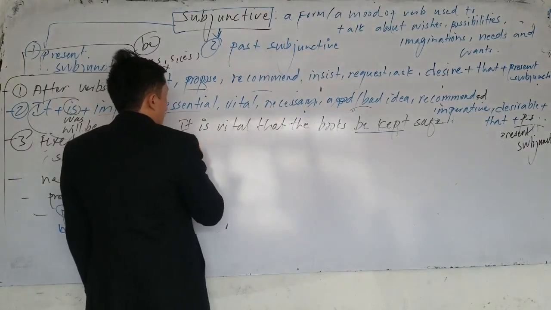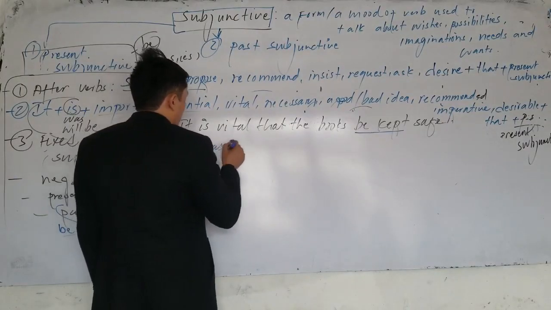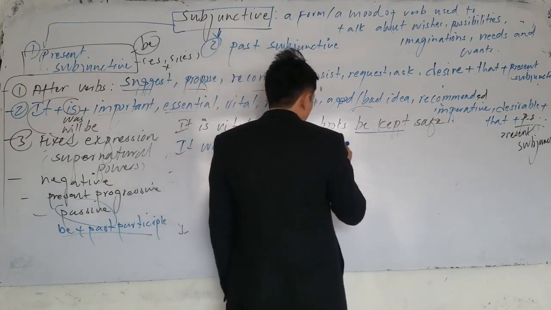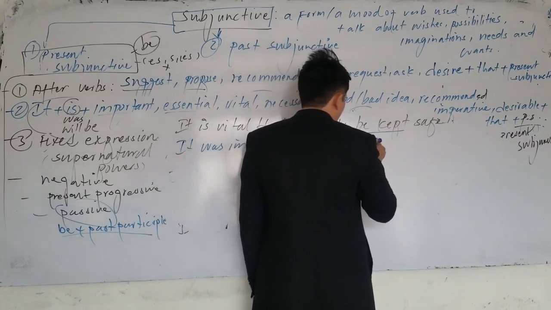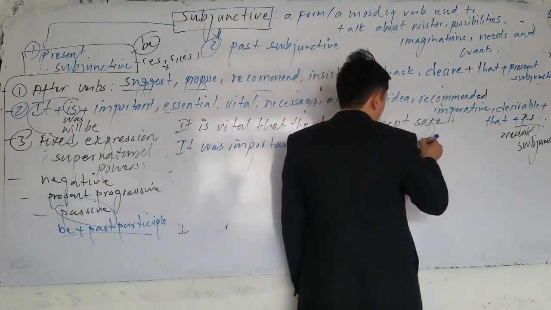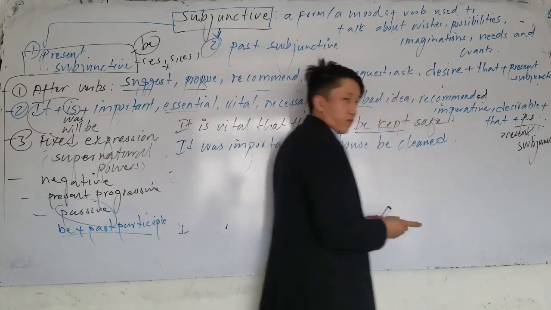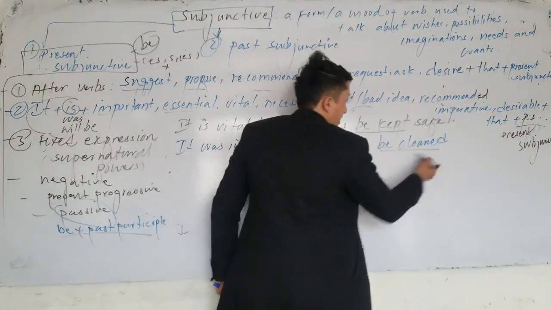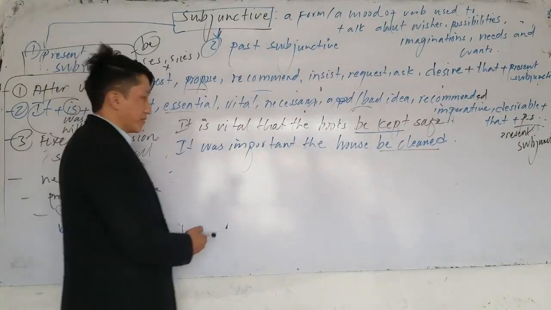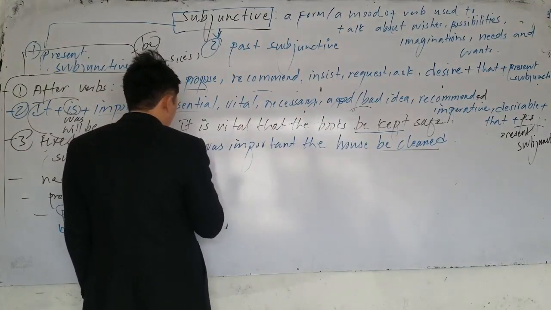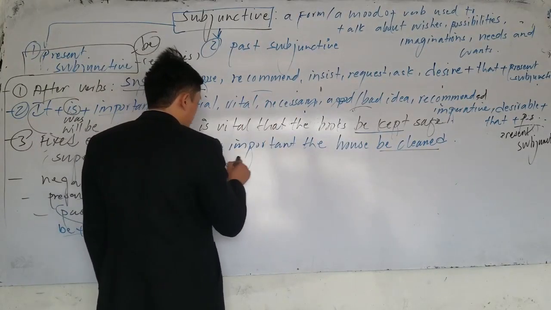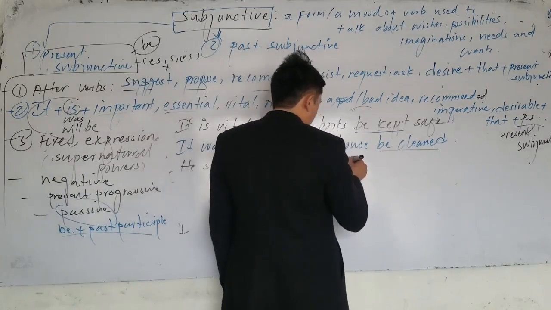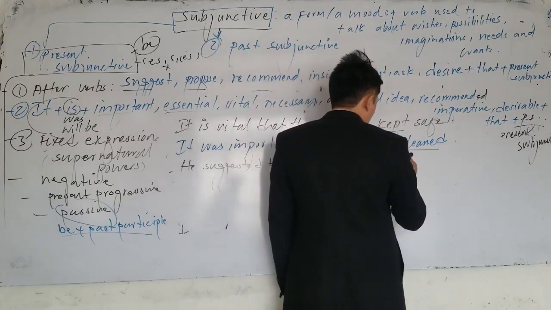Or the next one, it was important that the house be what? Cleaned. It was important that the house be what? Cleaned. Which one is the passive structure? Be cleaned. And instead of is cleaned, what do we say? Or he suggested, past form. He suggested that the door be what? Be shut.